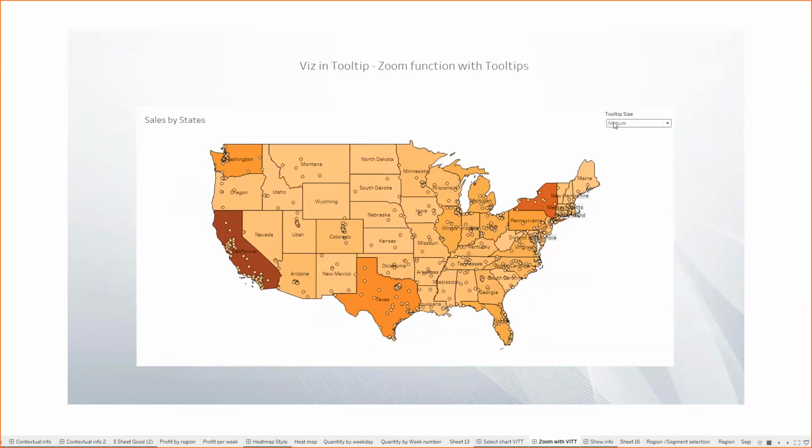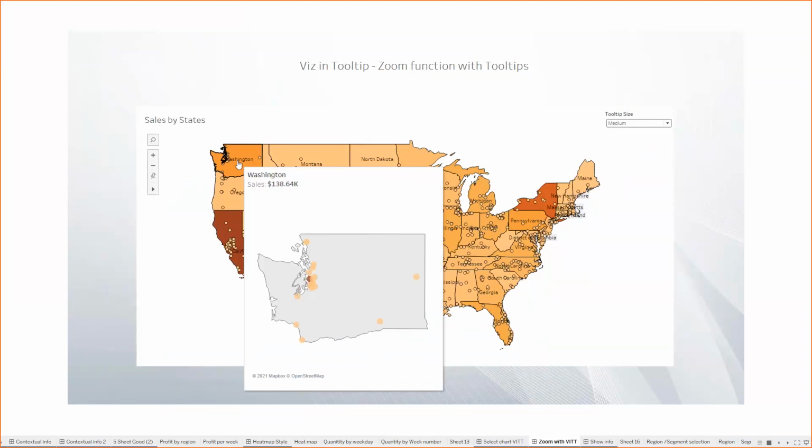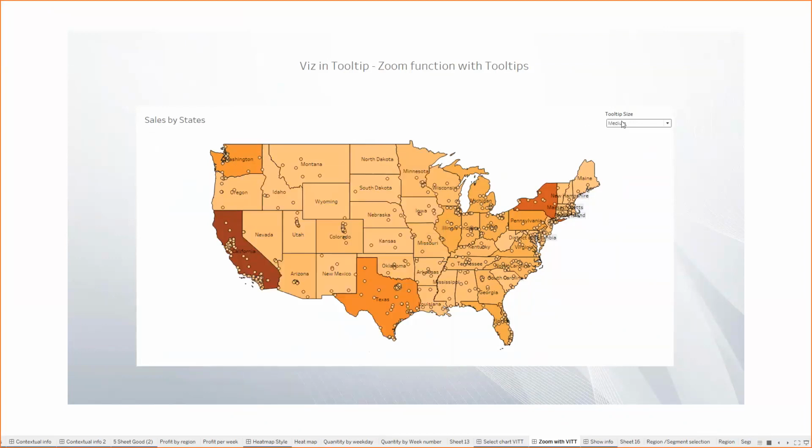Suppose someone doesn't want to get into much detail, like which are the cities and where the sales are more and where are less. They don't want to go into those details, so they can simply turn off those as well.